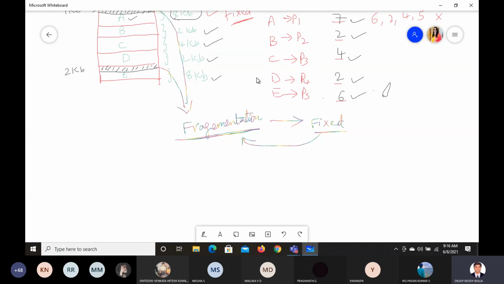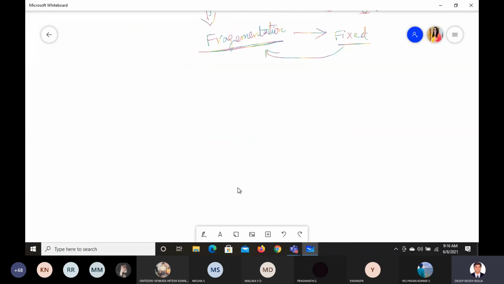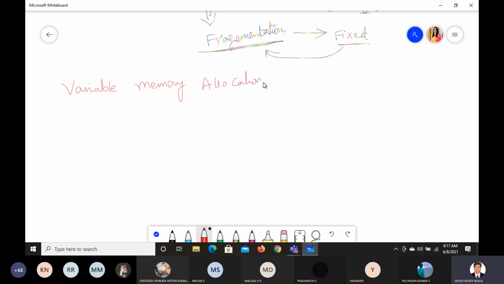Now let us see the second one. What is the second one? The second one is variable memory allocation. Why are we doing variable memory allocation?